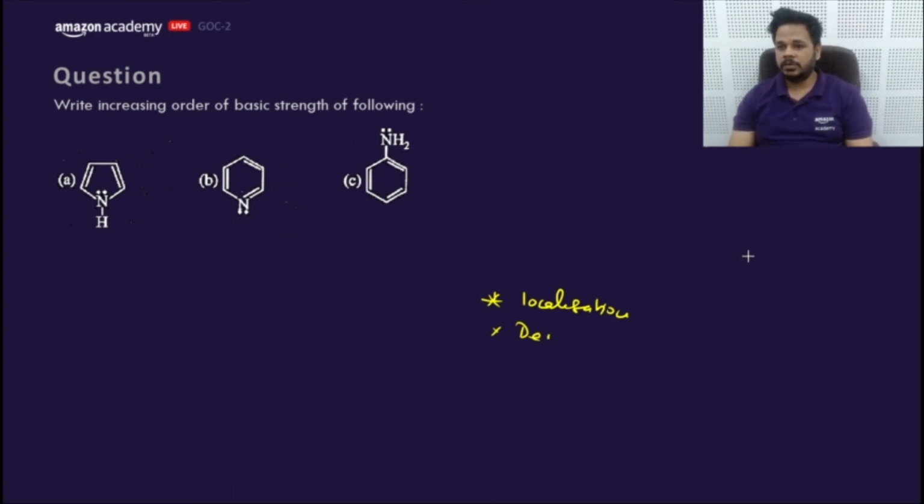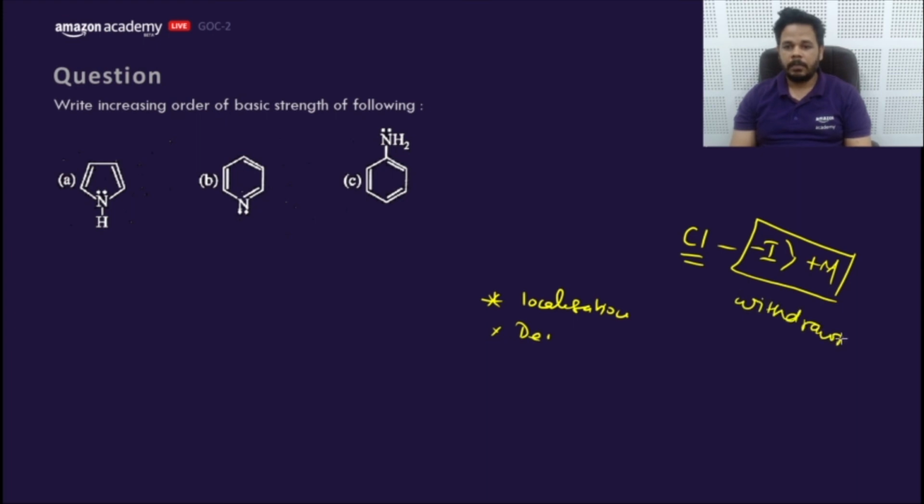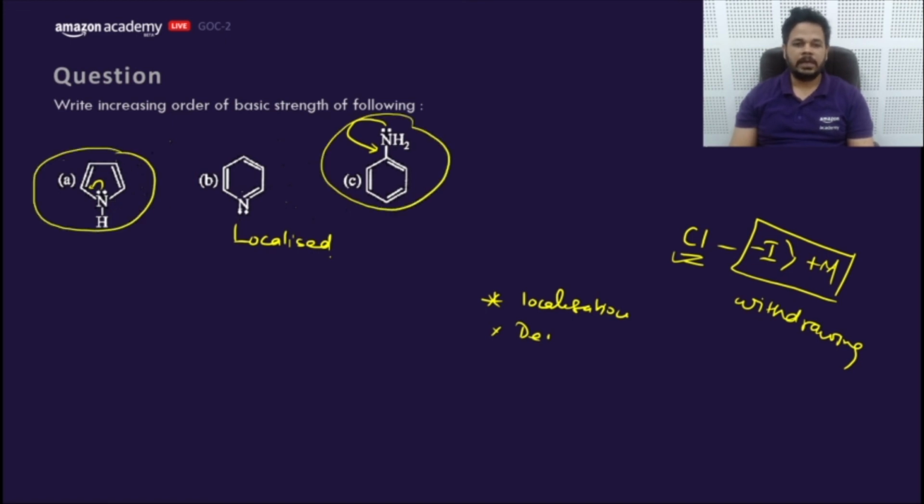So isn't Cl showing -I? For halogens like Cl, the -I effect is more powerful than +M, my dear friend. So the net effect is withdrawing. For halogens only, the inductive effect is more powerful than resonance. So this lone pair is going into resonance. This lone pair is localized. This lone pair is going into resonance also. Now what is the difference between A and C? So B is the localized one, so it would be at the first position.